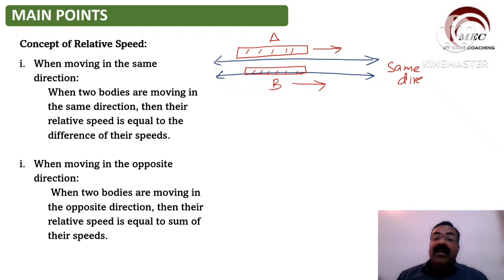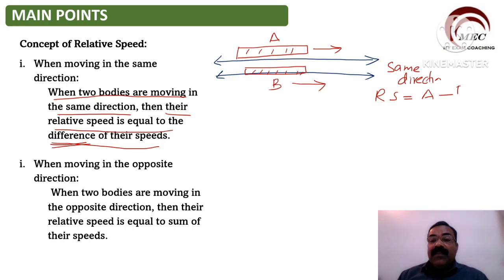When two bodies are moving in the same direction, their relative speed is equal to the difference of their speeds. Very, very important point, difference of their speeds. So relative speed is equal to A speed minus B speed.